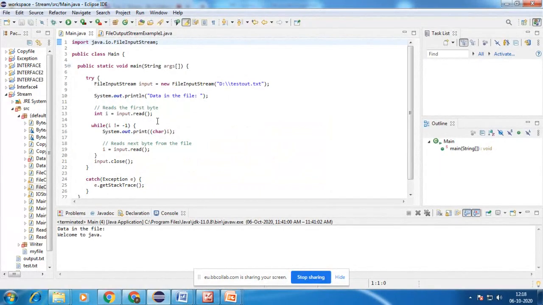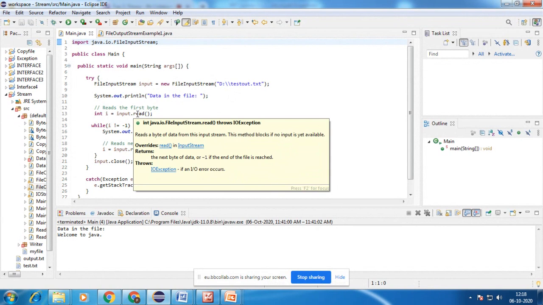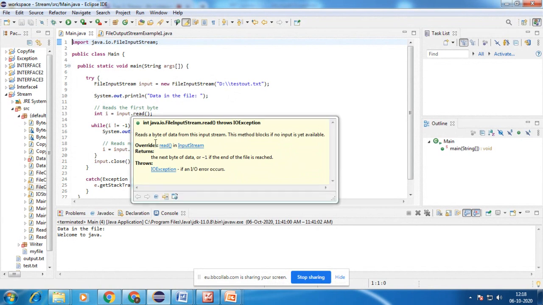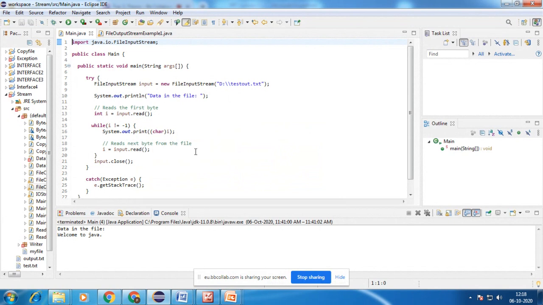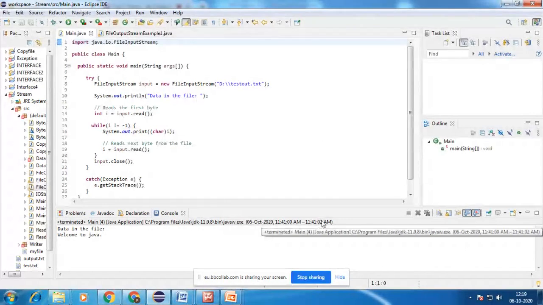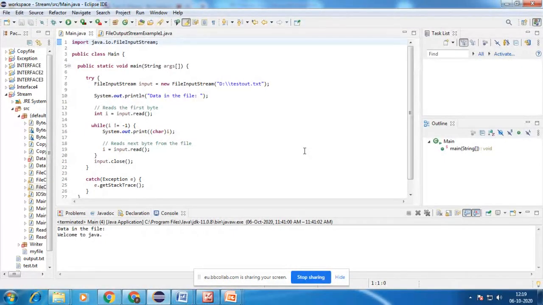So for that I invoke the method read, which is used to read a byte of data from this input stream. Why have we taken int, an integer? Because it has to read binary data, the raw data which is in zeros and ones.